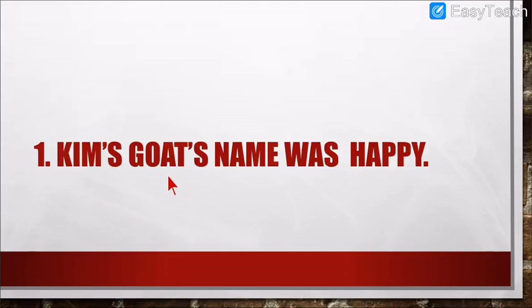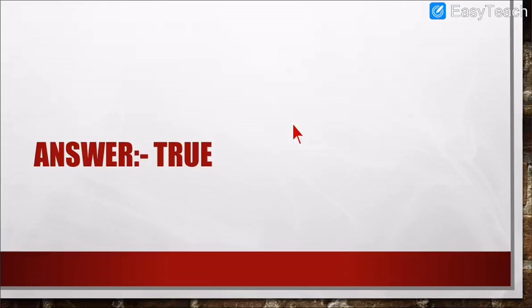Number 1. Kim's goat's name was Happy. Is it so? Then write true. It is not like that, then write false. Kim's goat's name was Happy. Please write the answer. Okay, so the correct answer is true. Yes, Kim's goat's name was Happy. If you remember, she got a goat from the road and brought her to her house, and then she gave her the name Happy. For everyone, Happy was kind of weird looking, but for Kim it was a very lovely animal. So I hope that you have written the answer.